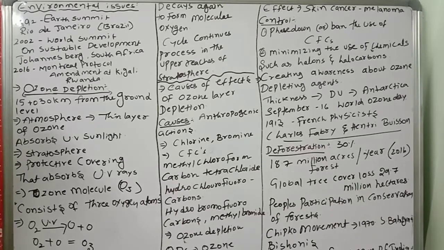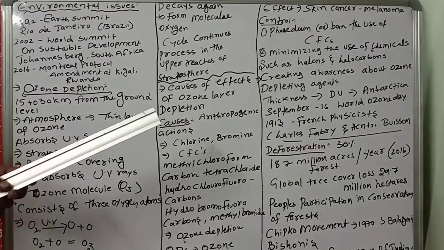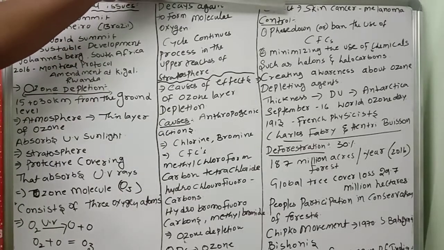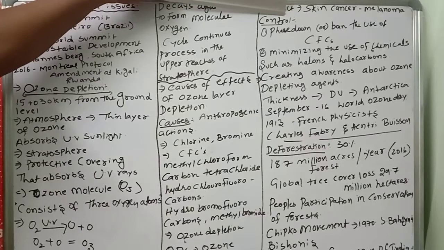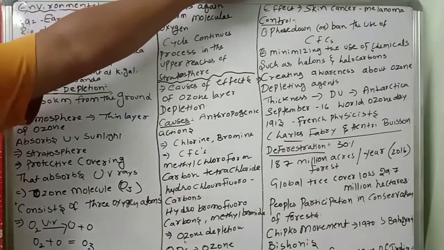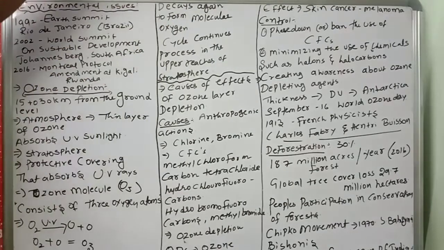What are the effects? First, the UV rays may penetrate deep into the skin, causing aging and wrinkles of the skin. Even suppression of the immune system. And also skin cancer. What do you call the skin cancer? Melanoma. Skin cancer, melanoma, will be formed. A very dangerous disease that is called melanoma.